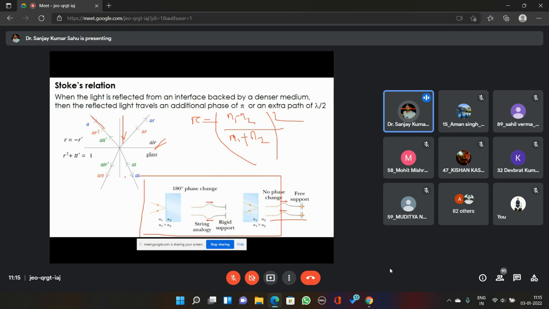And while incident in this direction, again this will be (n2 minus n1) divided by (n2 plus n1), the whole square.